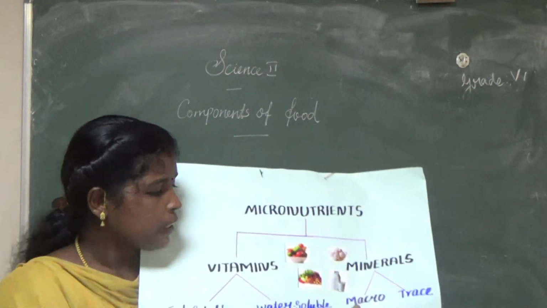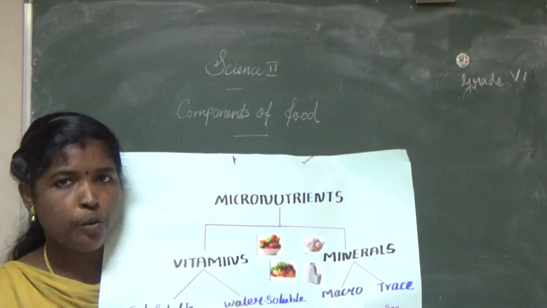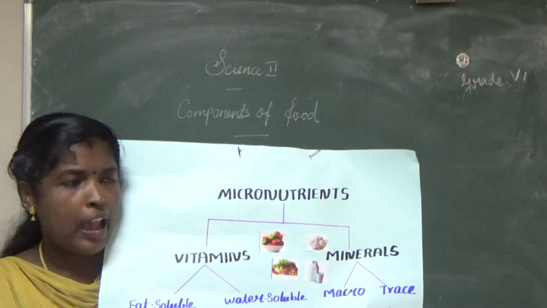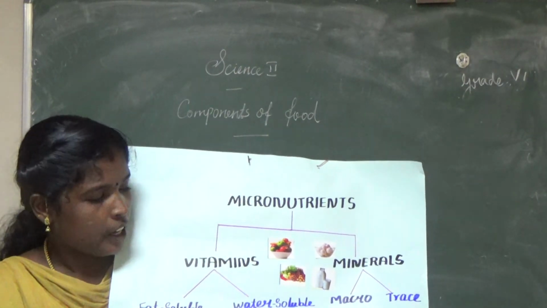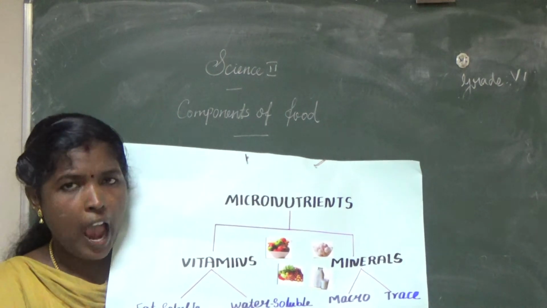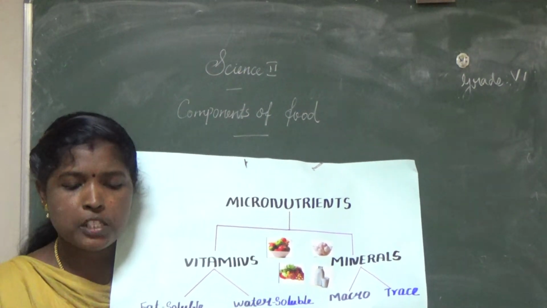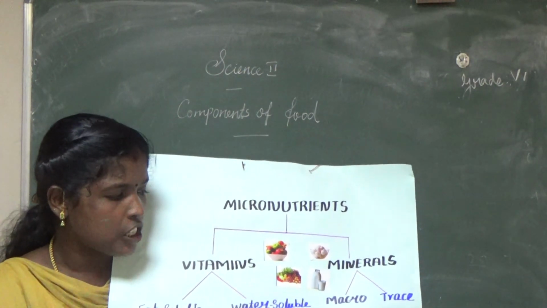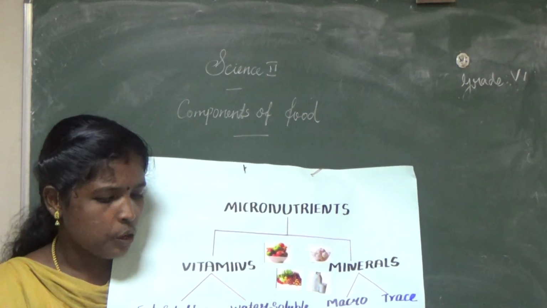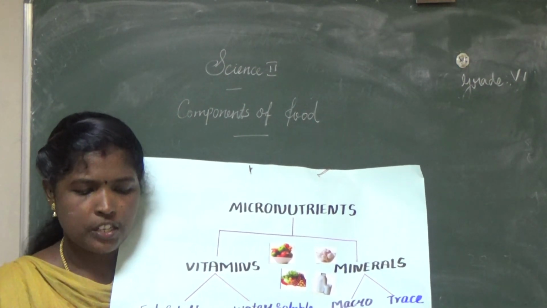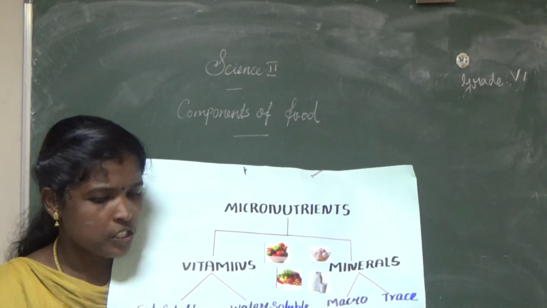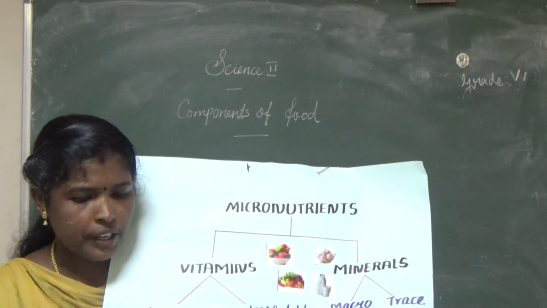What are the examples of macro minerals? Here you see calcium, magnesium, sodium and potassium. Yeah, these are the examples of macro minerals.